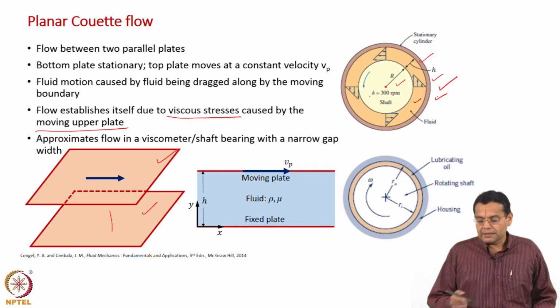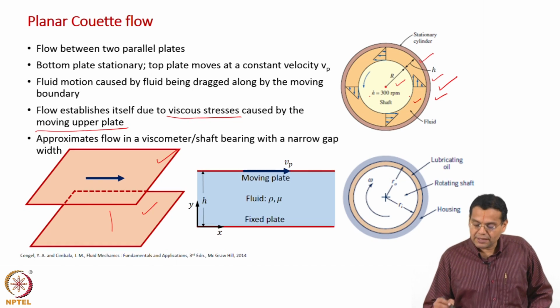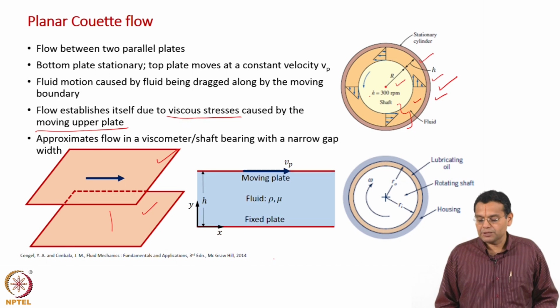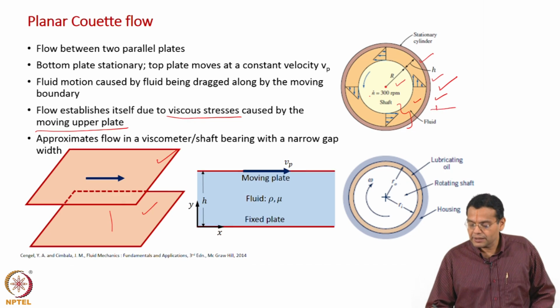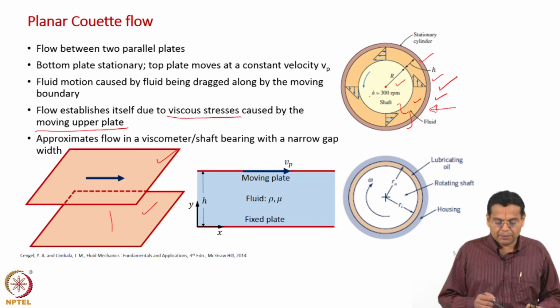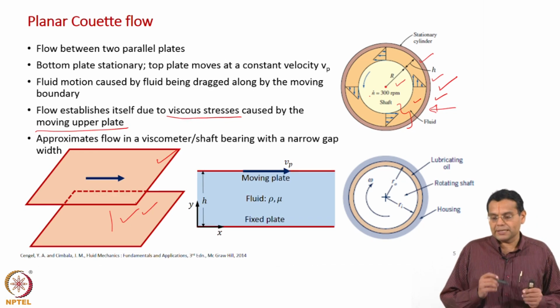When is it valid? It is valid when, as we already discussed, the gap between the two cylinders is very small. When the gap is very small, the flow between the two cylinders can be approximated to flow between two plates. That is the condition.